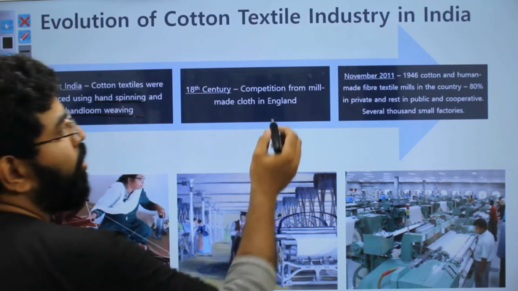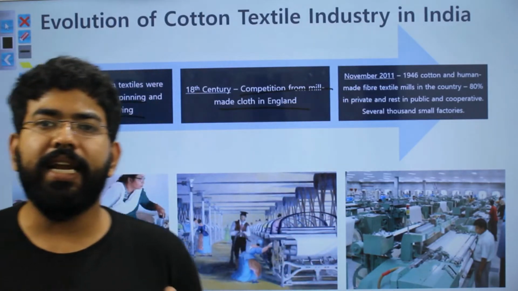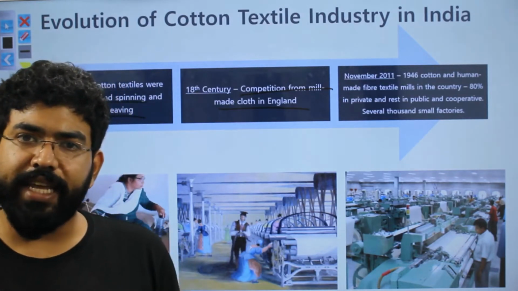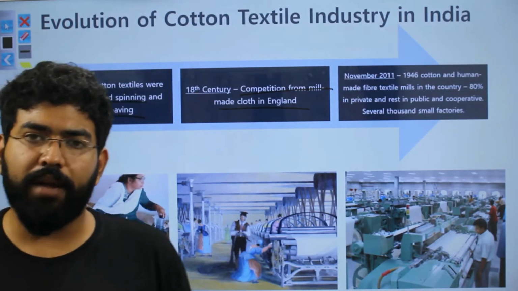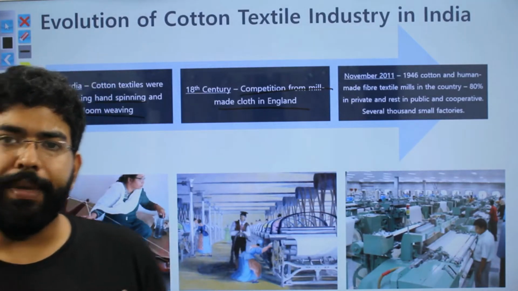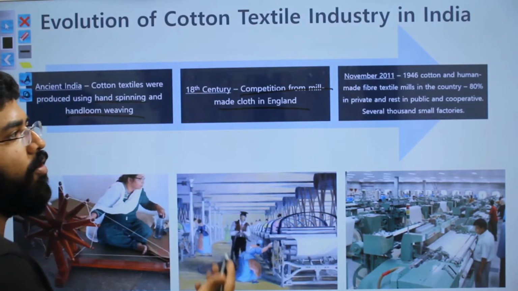Then you had competition from mill-made cloth in England, because England at that time was ruling India and they were taking the raw material, the cotton, from India and producing machine-made garments. That was a major competition to our cotton industry, and that was basically the downfall of our industries.